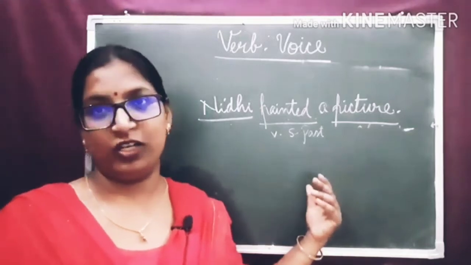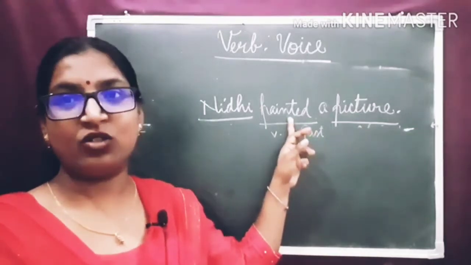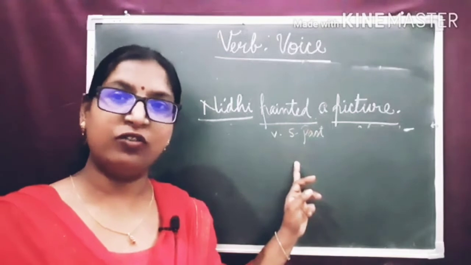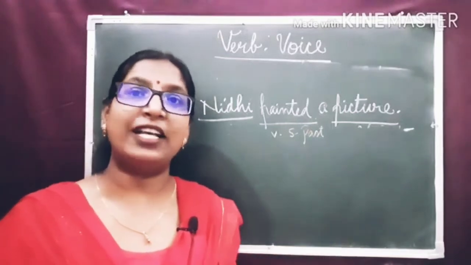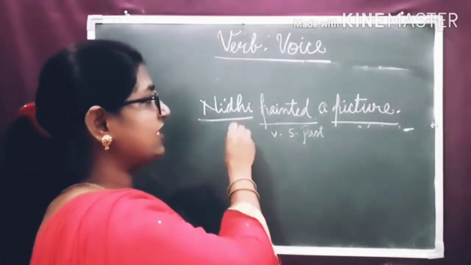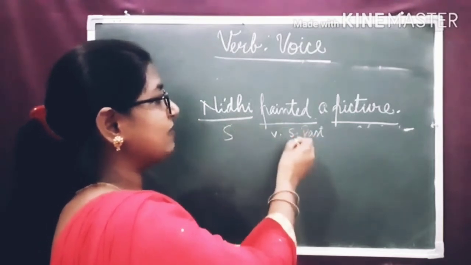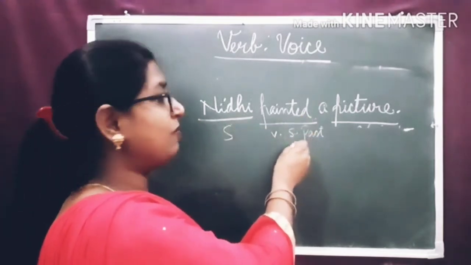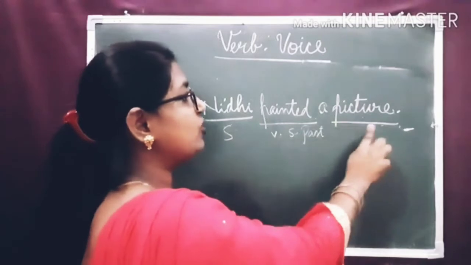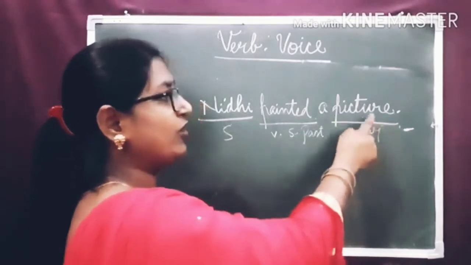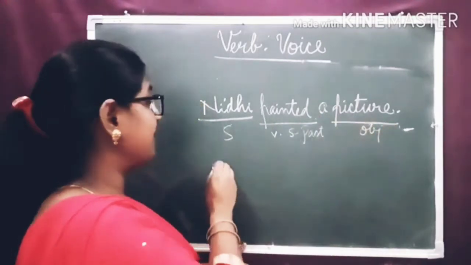But according to the tense of the verb, we use the forms of the verb in the passive voice. Here Nidhi is the subject, painted is a verb in simple past tense, picture is an object. We know that object takes the place of the subject.